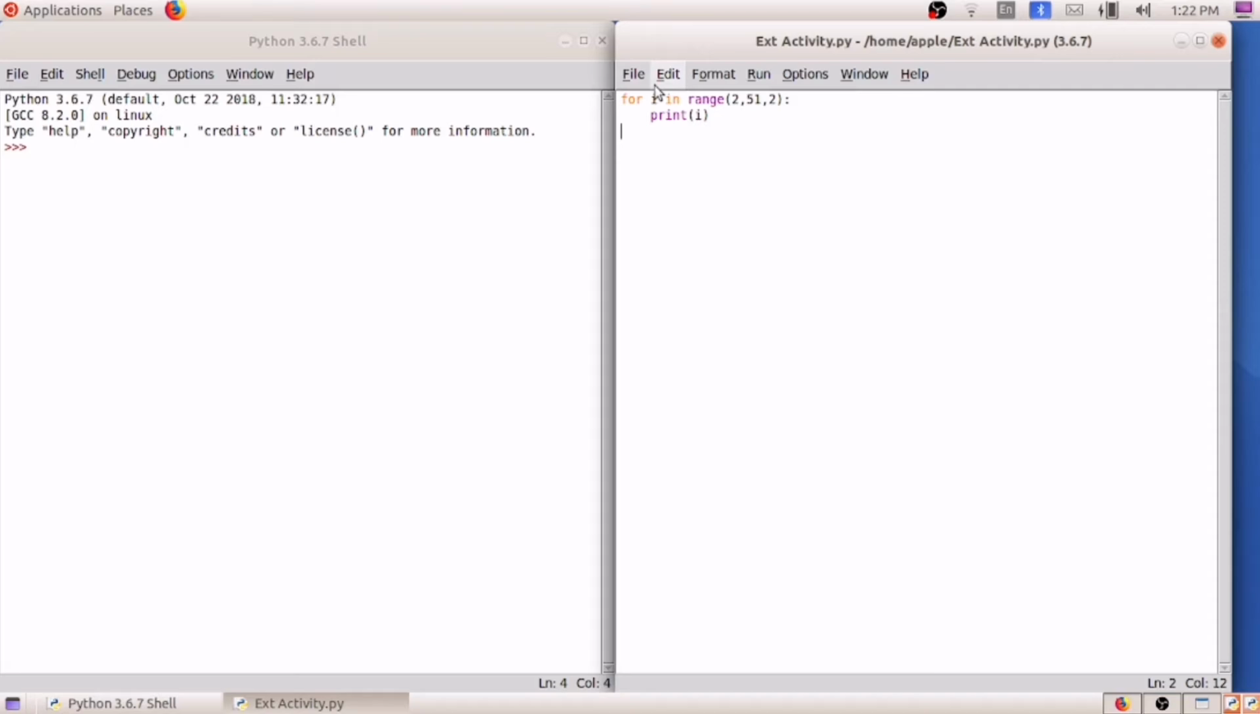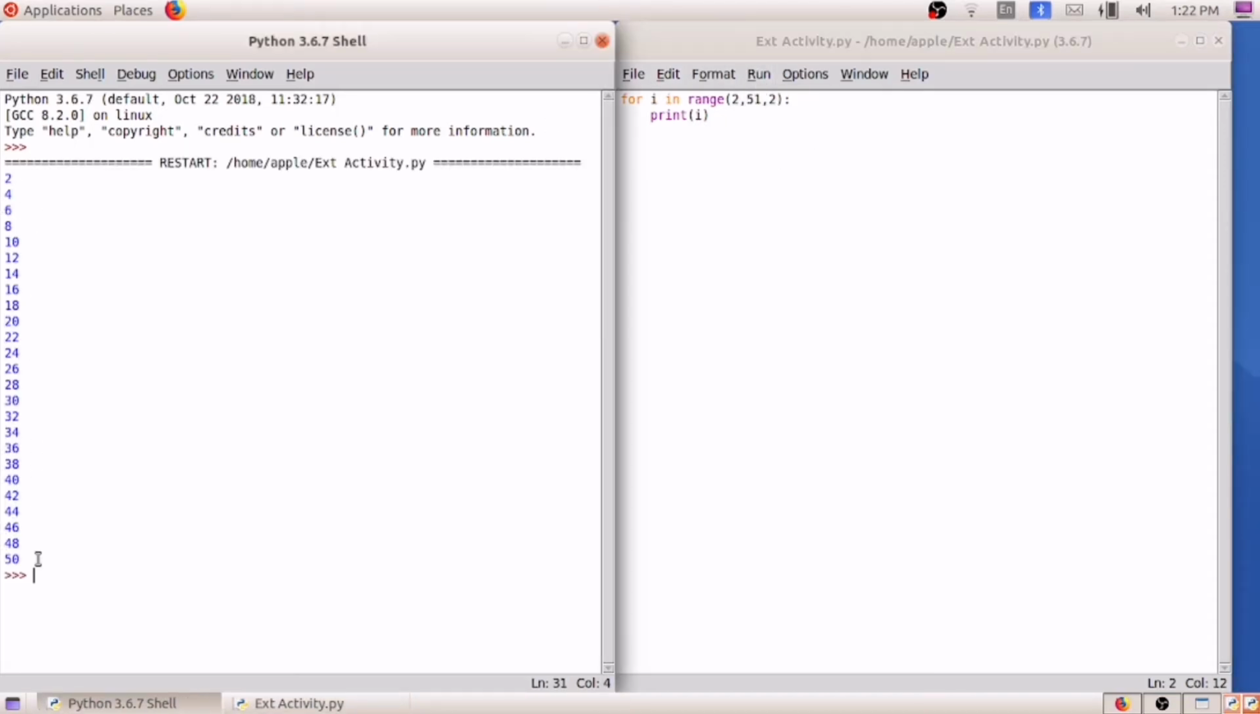After that I am going to run this program, run module. Now you can see the even numbers got printed here, from 2 to 50. But the question is to find the sum of these even numbers, from 2 to 50. That means 2 plus 4 plus 6 plus 8 plus 10 plus 12 plus 14 plus 16 till 50. Till means including 50 we have to find the sum.